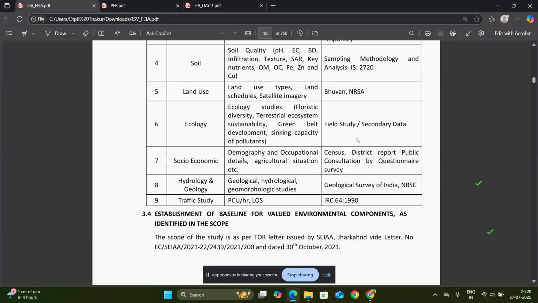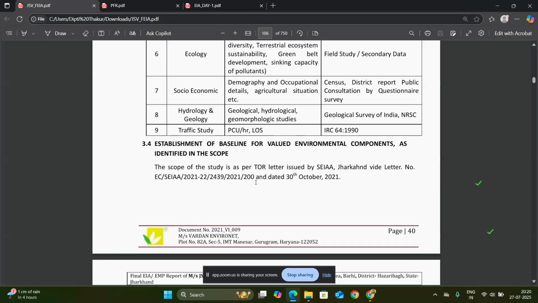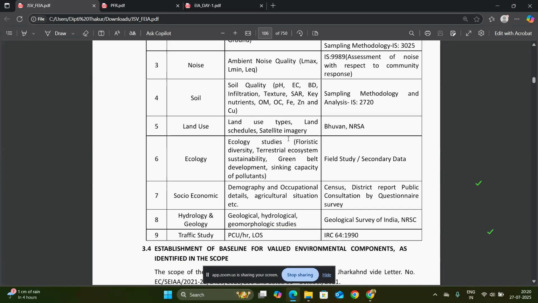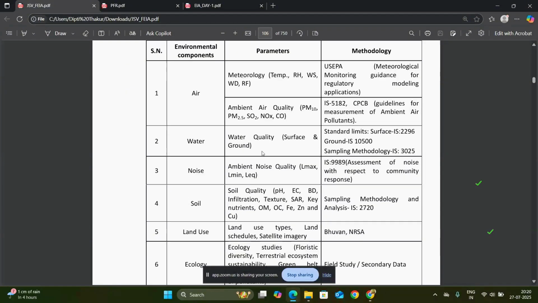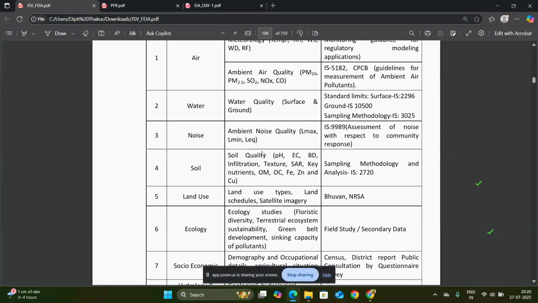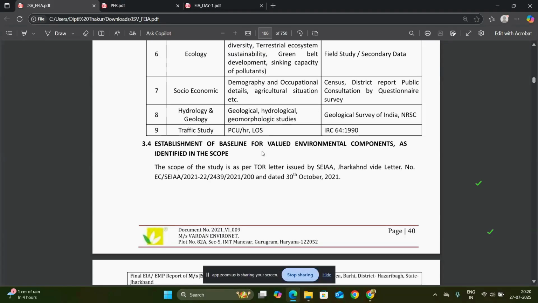And for hydrology and geology, the geological and hydrological geomorphic studies have to be done, using data from the Geological Survey of India or NRSC. And for the traffic study, where the PCU per hour data has to be taken, the IRC 64-1990 methodology is used. So these are the methodologies and the parameters we must take from the site visit or during the study period.